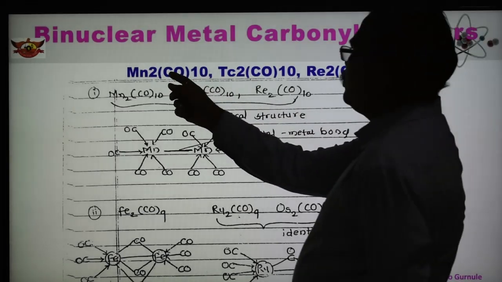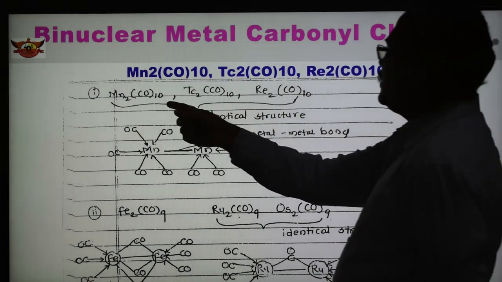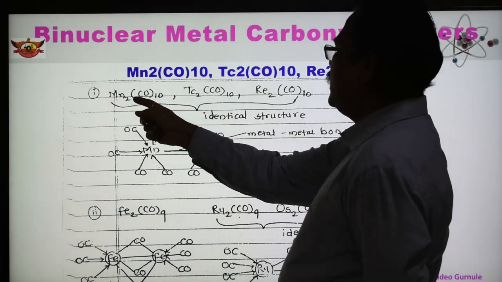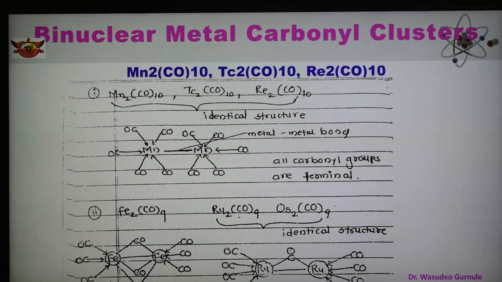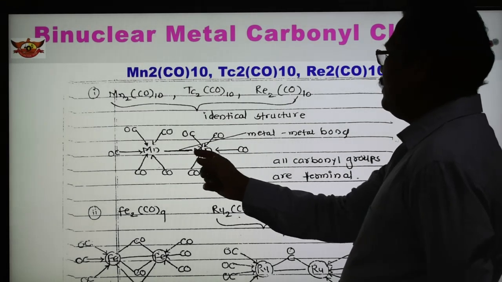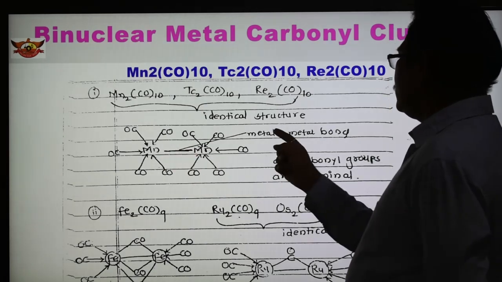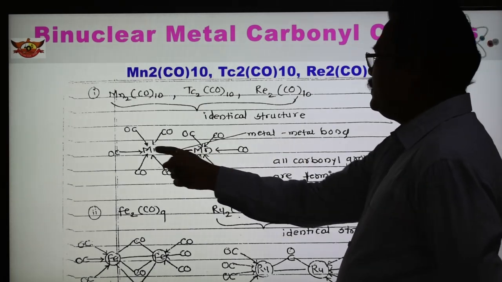So Mn2(CO)10, Tc2(CO)10, Re2(CO)10 are the three examples, and here the structure is shown. All three compounds have a similar or identical structure, and here Mn2(CO)10 has this structure. This is the metal-metal bond, that is the Mn-Mn bond, shown between these two metals.